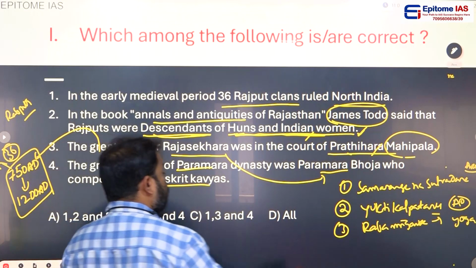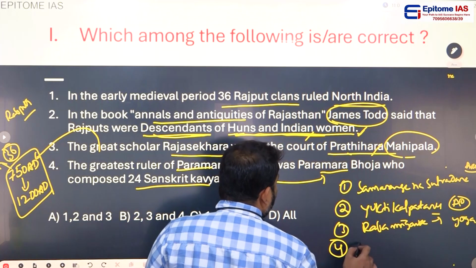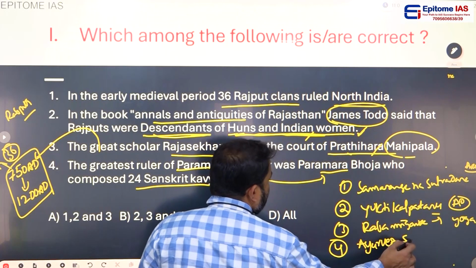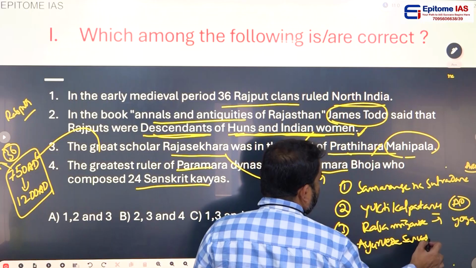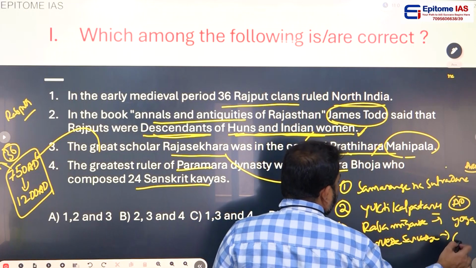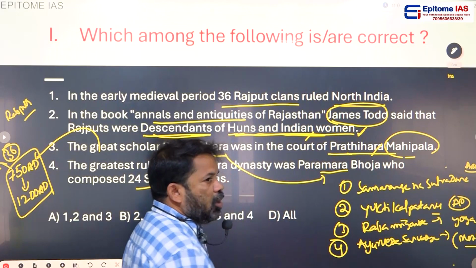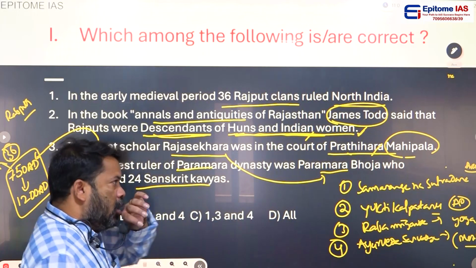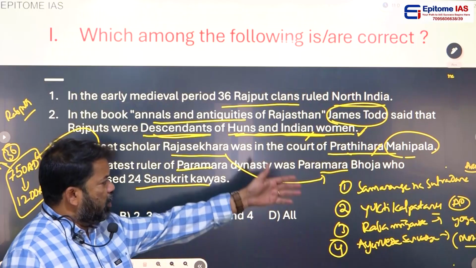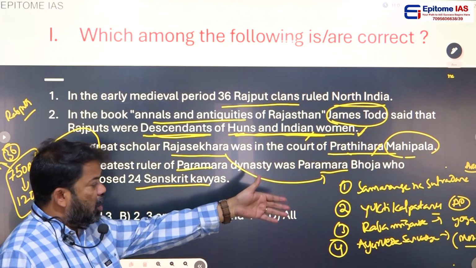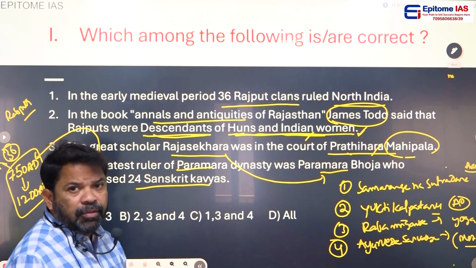And one more book you have to add, Ayurveda Sarvasya, book on medicine. And Paramara Bhoja was a walking encyclopedia. He was expert in various fields, architecture, administration, yoga, and medicine.